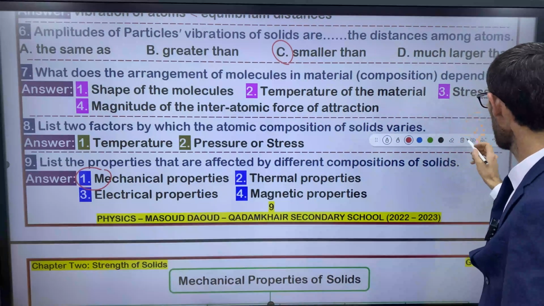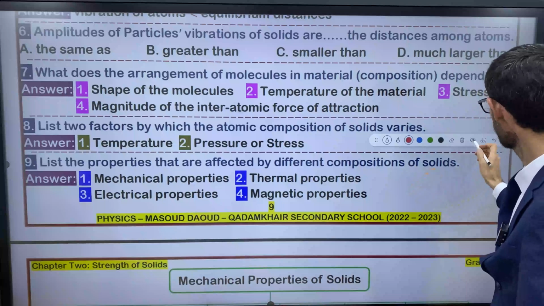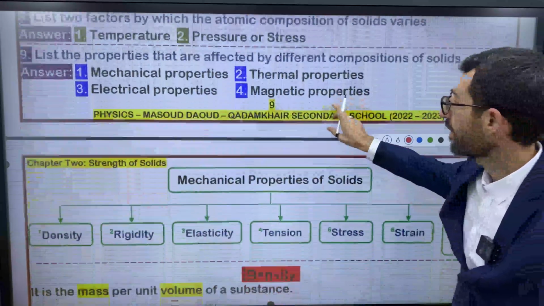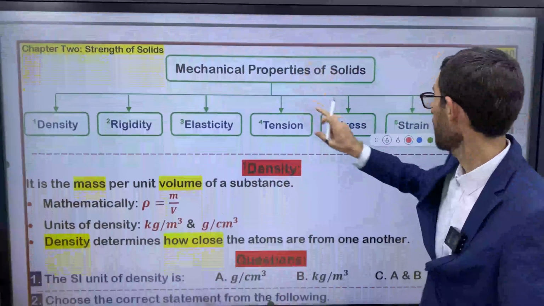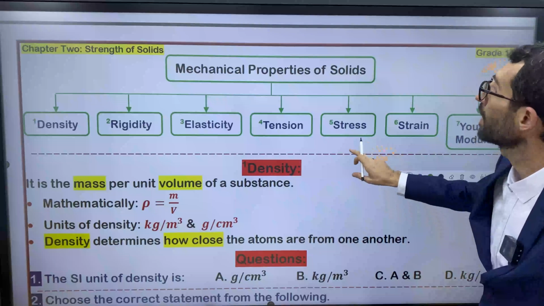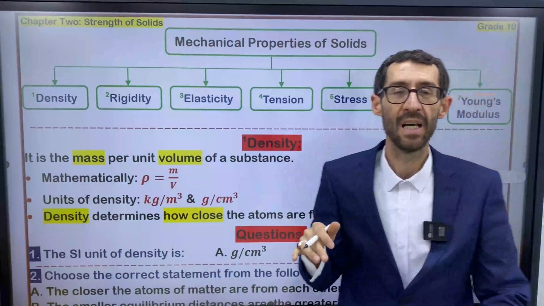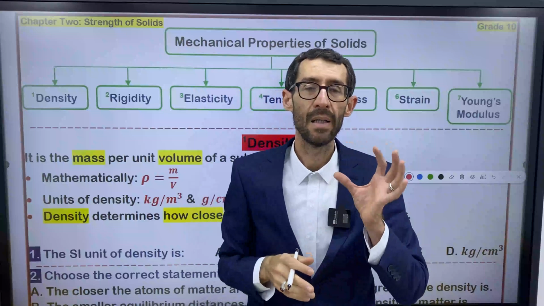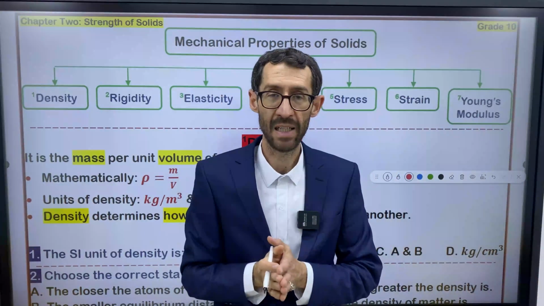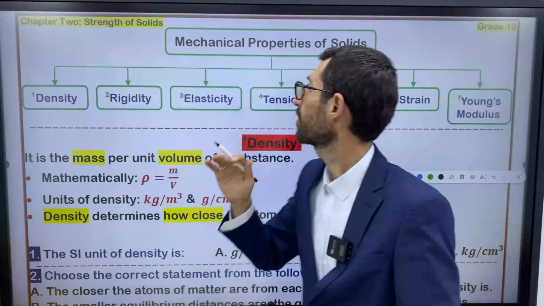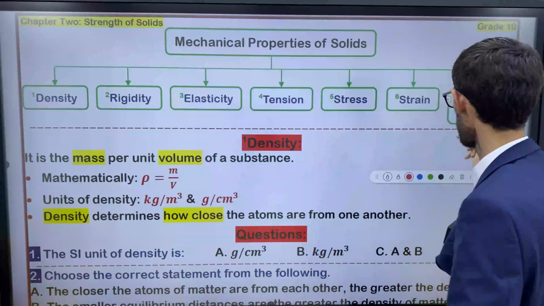Let me bring it up for you. Right now, we have a diagram. I prepared the diagram for you. The diagram mentions the mechanical properties that are included in your textbook, right? Let me read the properties for you.